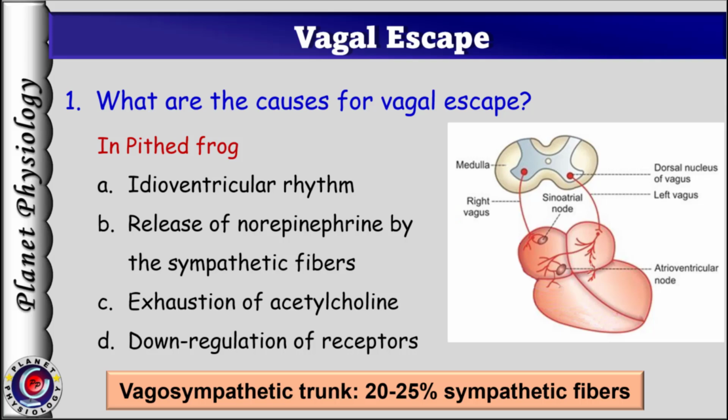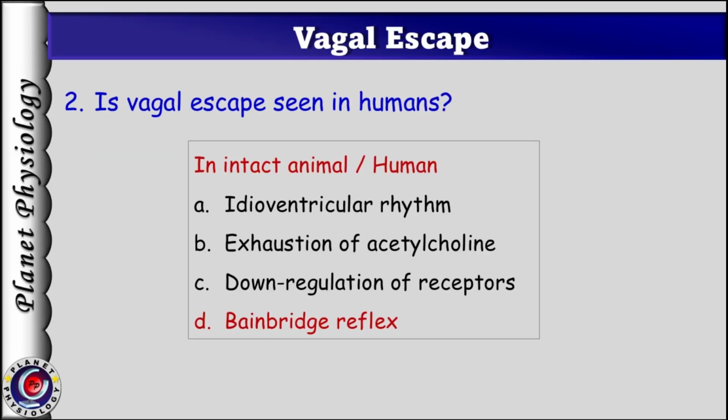Coming to the second question, is vagal escape seen in humans? Yes, vagal escape is also seen in humans. In addition to the previous reasons, except norepinephrine release, the Bainbridge reflex also contributes to the vagal escape in humans. Stoppage of the heart due to vagal stimulation leads to accumulation of blood in the atria, and this initiates the Bainbridge reflex.